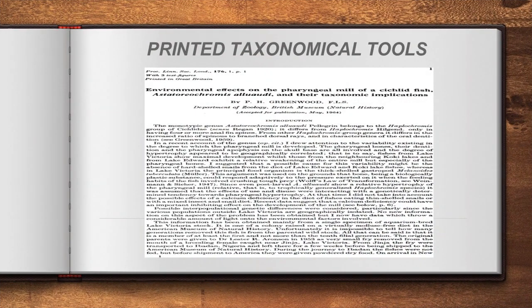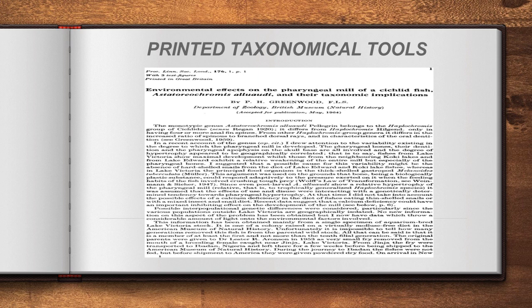And the last one is printed taxonomical tools. Here the information is given in a printed form, for example identification cards, descriptions or manuals, it will be in a printed form. Okay, so these details will be given in a printed form, that is known as printed taxonomical tools. So with these tools we could understand or analyze these organisms. Understand? So these are the things we have discussed under classical taxonomical tools.